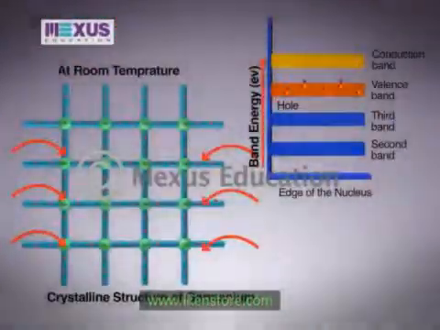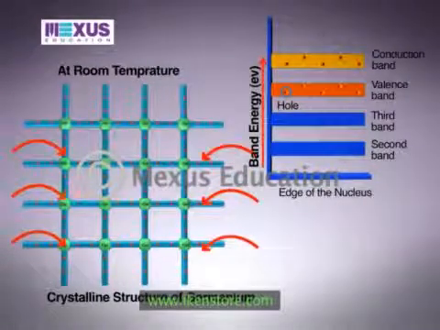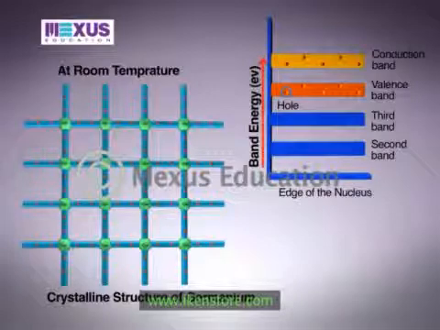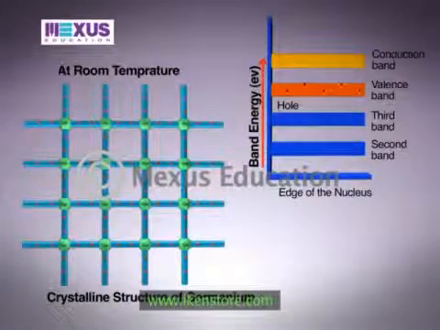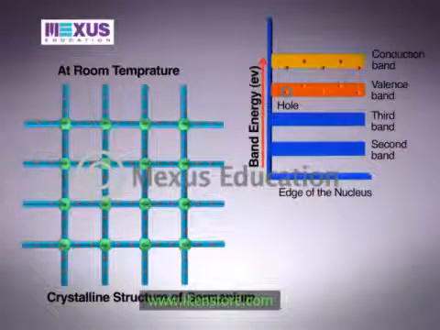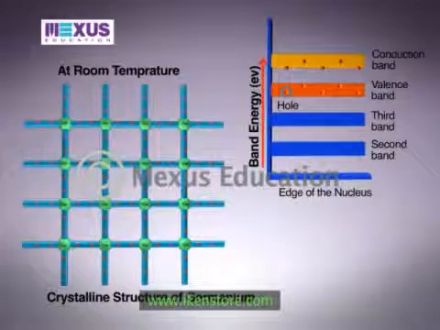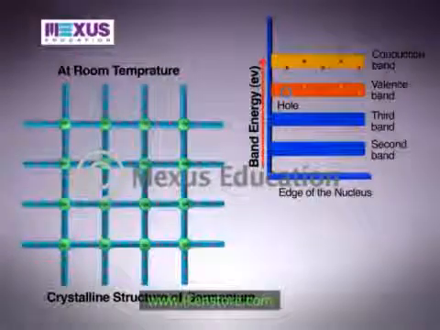Due to absorption of energy, the valence electron jumps from the valence band to the conduction band. Whenever a valence electron jumps from the valence band to the conduction band, a vacancy is created in the valence band, and such a vacancy is called a hole. Thus, an electron-hole pair is produced.